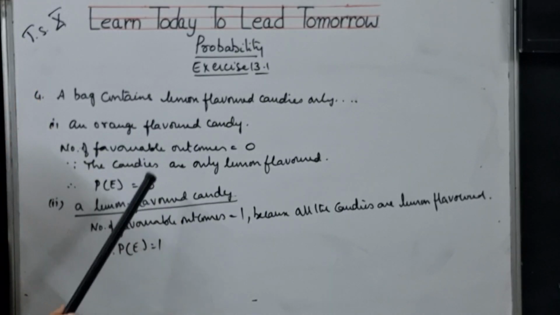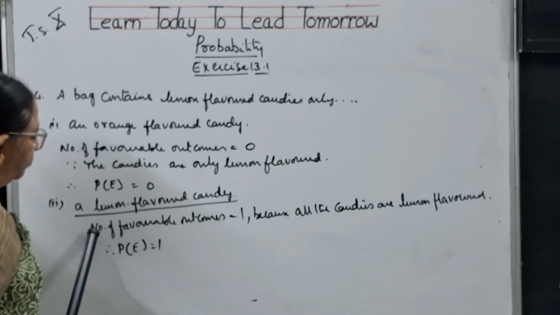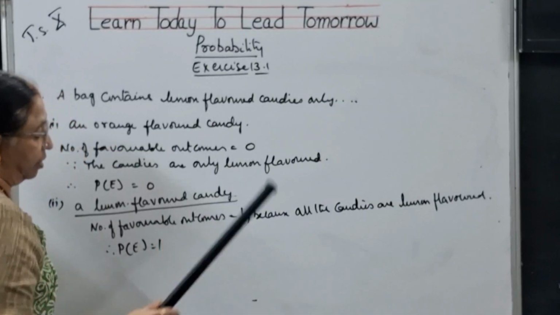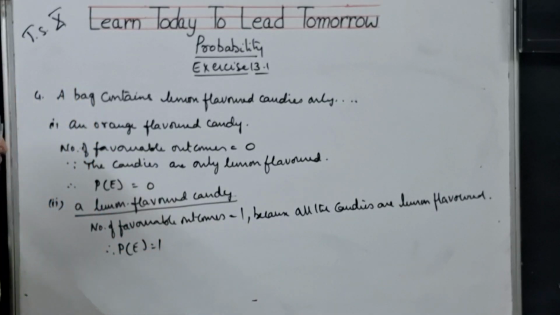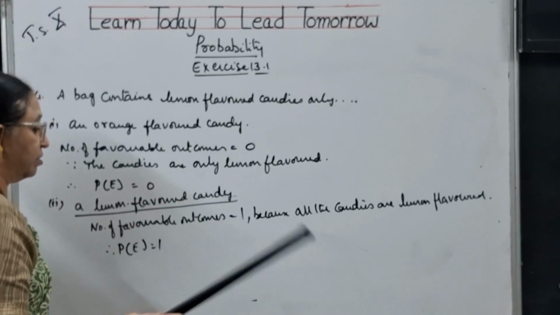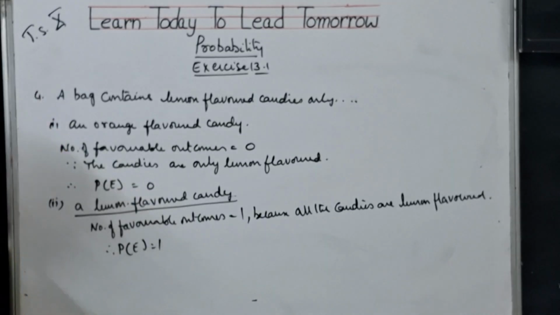So probability of the event is 0. Now for a lemon flavored candy, number of favorable outcomes will be 1, because all the candies are lemon flavored. So any candy she takes is lemon only. So probability of the event is 1. Please note it down.